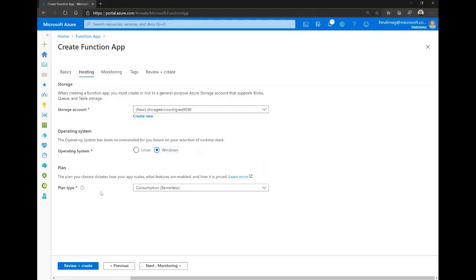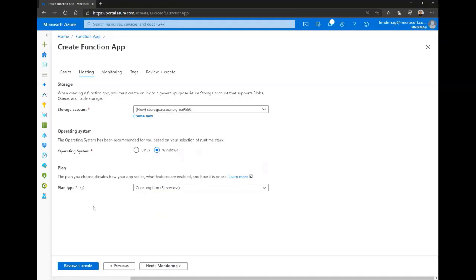And finally, we need to select the plan. So here in the Azure Function service, we have three types, or three plans. We have the consumption plan, which is serverless. We have the premium plan and the app service plan. The app service plan is like the web apps in Azure. It's the same infrastructure finally. And we have the premium one, which is based on serverless, but we have other features like networking and also management inside our environment in Azure. So we select the simplest one, consumption.